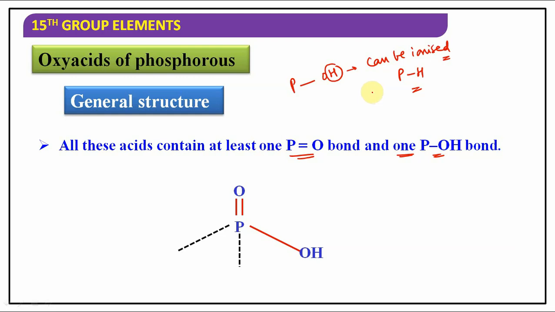Basicity is 3 and it is a tribasic acid. But if any acid has a P-H bond, meaning hydrogen is directly attached to the central phosphorus atom, that hydrogen cannot be ionized and we cannot consider it under basicity. Understood?